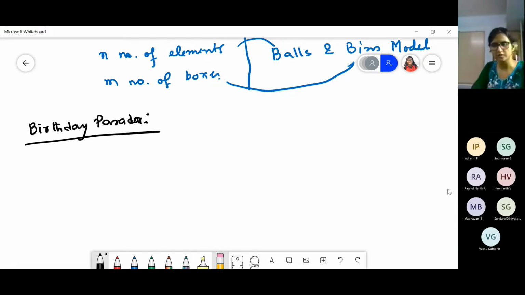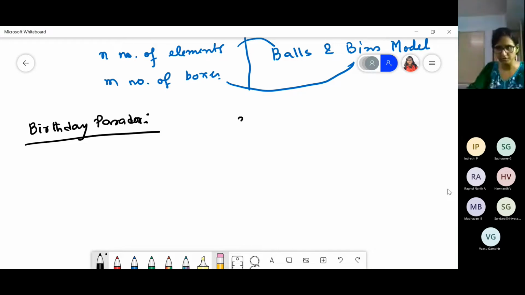Suppose we are taking the students roll number wise. So the first roll number student has one birthday. What is the chance that the second student is not going to have the same birthday?